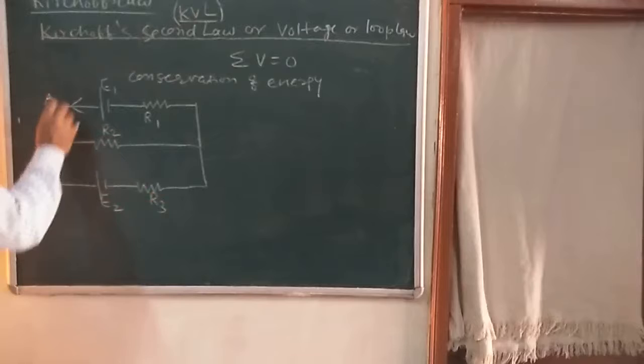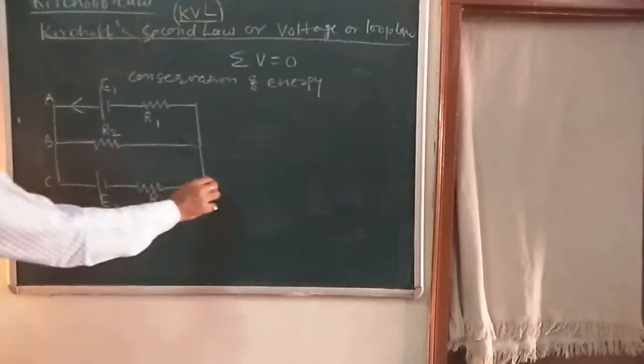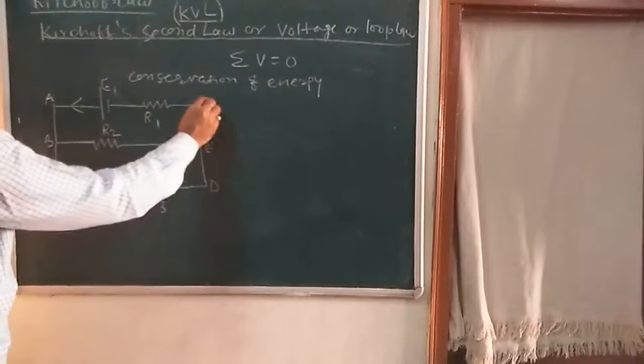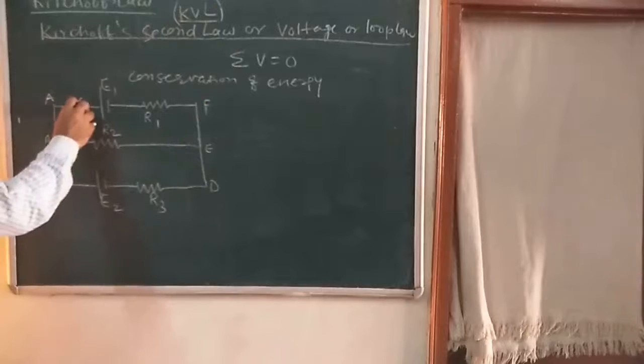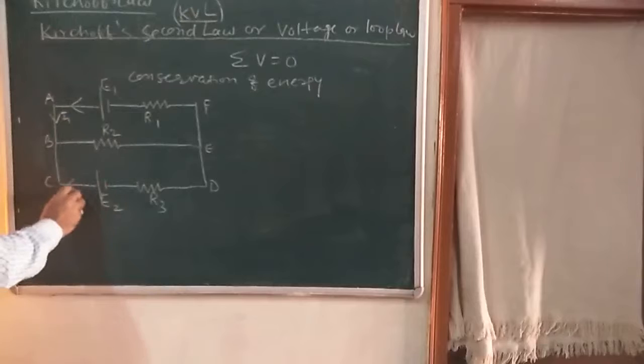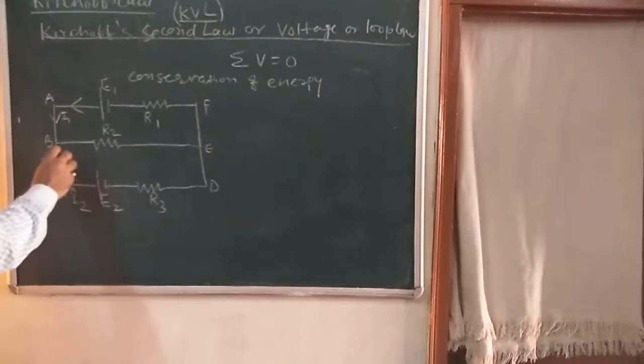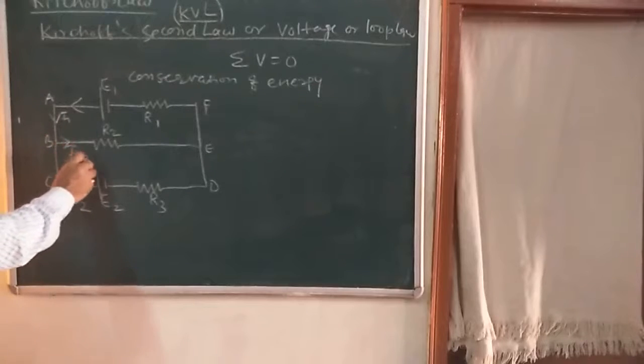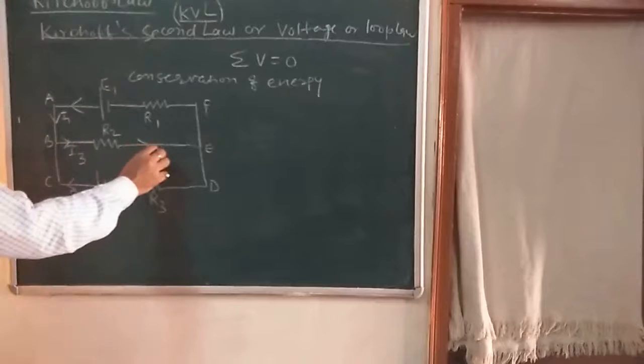I can label these A, B, C, D, E and F. Suppose here the current I1 is flowing from this battery. Suppose here the current I2 is flowing. And here suppose I3 current is flowing.